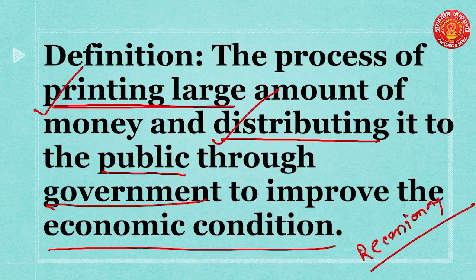So what is helicopter money? The process of printing a large amount of money and distributing or releasing this money into the market through the government to improve economic condition, to reduce recessionary condition, is helicopter money. So in simple words, helicopter money has two dimensions. First dimension, printing of currency. Second dimension, distribution of this printed currency to the public through the government. So this is the basic idea.